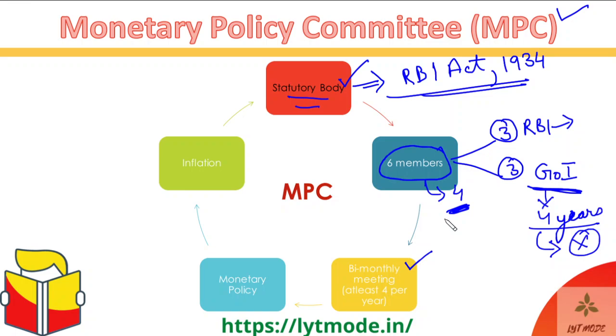And not just the quorum. Even if the quorum is there, but there are some other issues that have somehow hampered the meeting from being held, in that case, at least 4 meetings need to be held, bare minimum, in a year. No matter what contingency is there, no matter what has happened, 4 meetings per year is the bare minimum. But ideally, they hold a meeting every 2 months. So generally, in a normal year, it goes up to 6 meetings in a year.